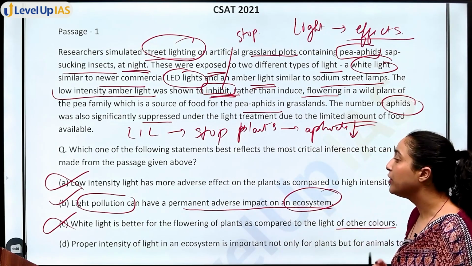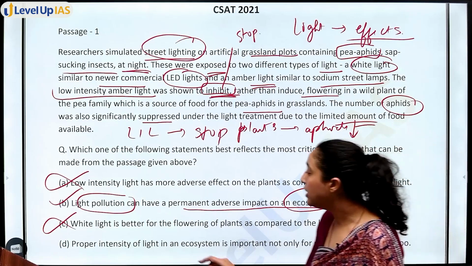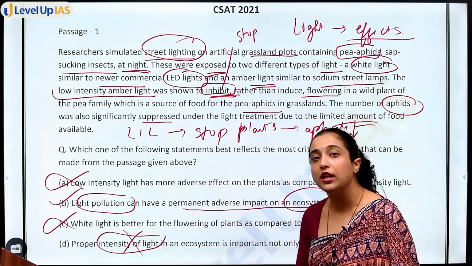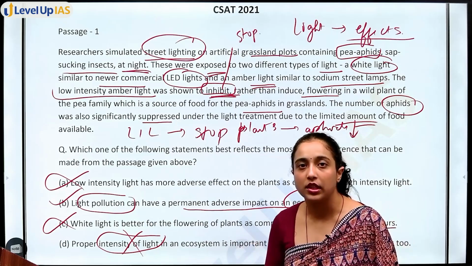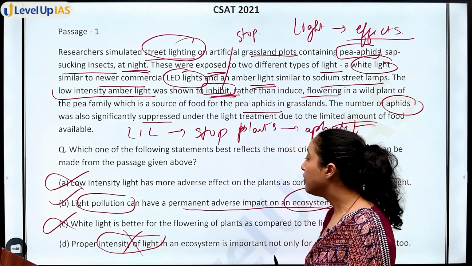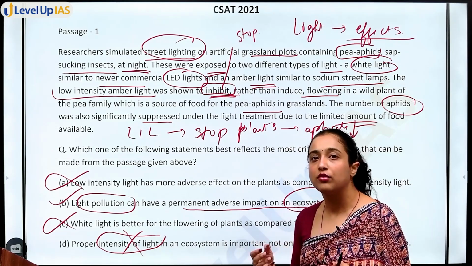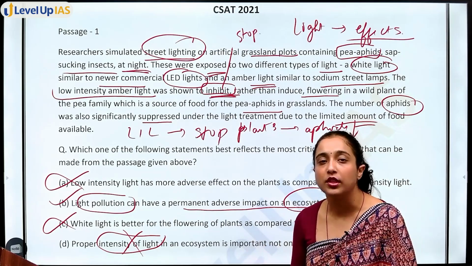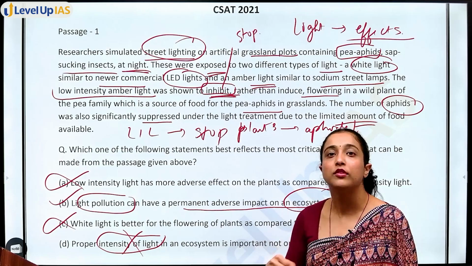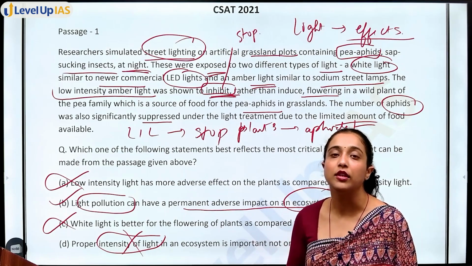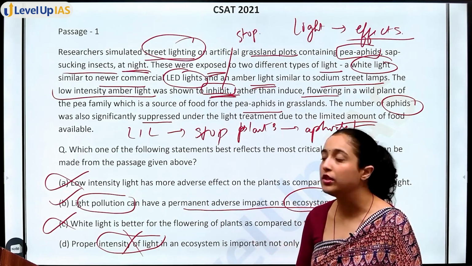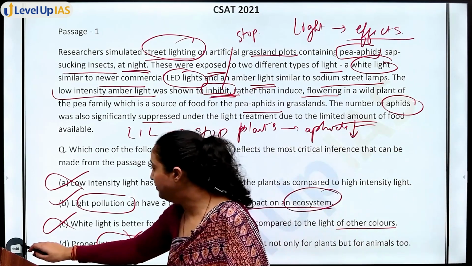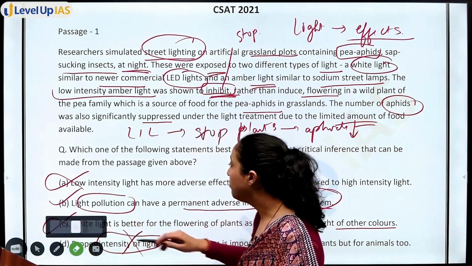ठीक है. So यहाँ पर क्या है, intensity of light. We are not talking about intensity of light. हम ये नहीं बोल रहे कि उस light को कम कर देते तो ऐसा होता. No, we are not saying that the light was very strong. We are just saying that the light itself, जो light pollution है itself, exposing to light itself had adverse impact on it. So light pollution can cause permanent adverse impacts on an ecosystem. Option B will be your answer.